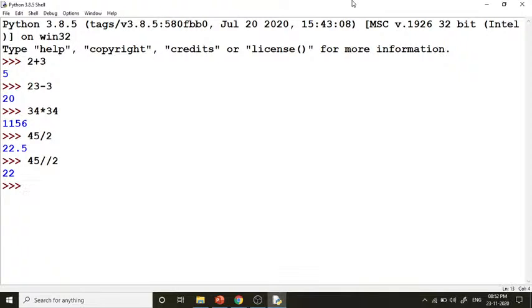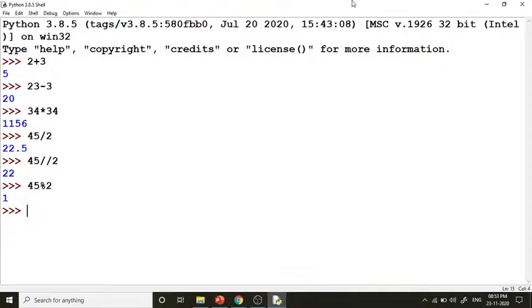Now you can see it's coming as integer division. So this way it comes as integer division when we are using double slash, and if we are using single slash, then it will come as floating. Fine. Now if I am using the modulus, the modulus is the same as in different languages, it gives us the remainder, so it is really the same as all other languages.